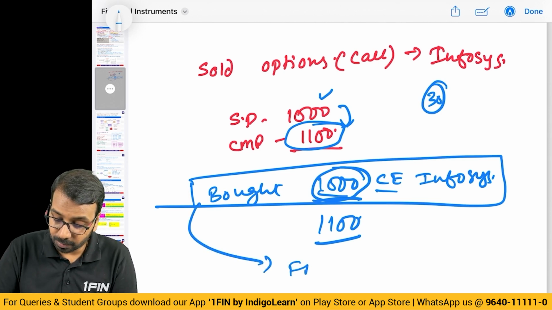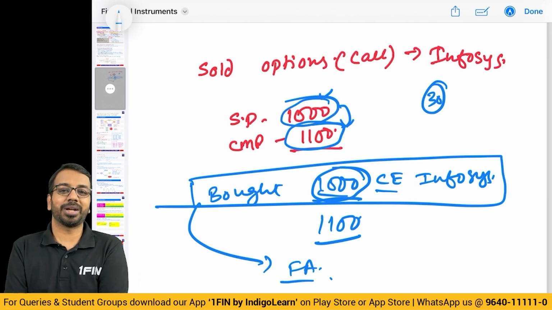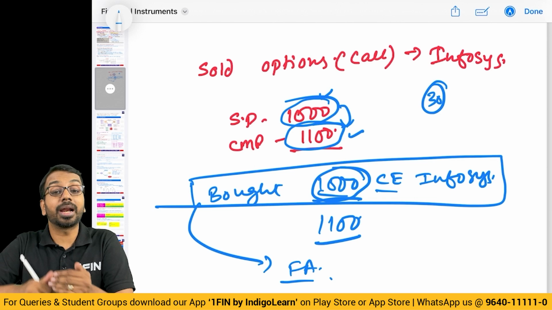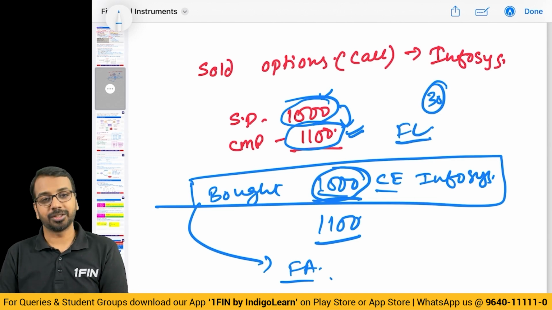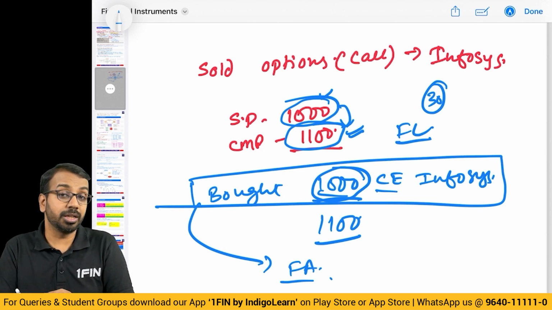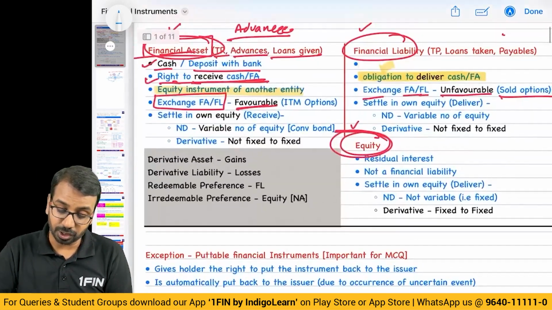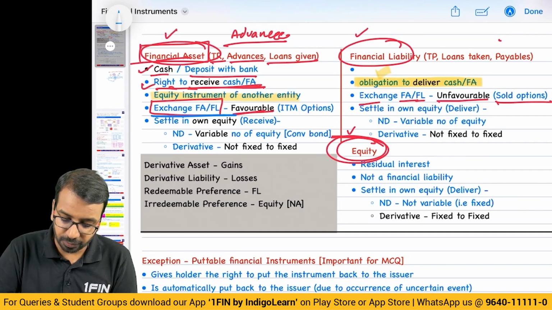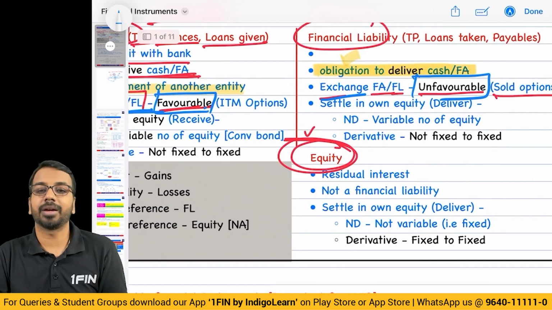So for him this becomes a financial asset. Whereas for you, you have agreed to sell at 1000, and what is the current market price? The current market price is 1100, which means you are at a disadvantage, the position is unfavorable. So if the position is unfavorable, this becomes a financial liability. Now I gave this with an example of a derivative. For any contract, if the exchange would result in a favorable position, then it's a financial asset, otherwise it's a financial liability. So if you exchange financial assets and financial liabilities on favorable terms, then it becomes a financial asset. If you exchange and the terms are unfavorable, then it becomes a financial liability.